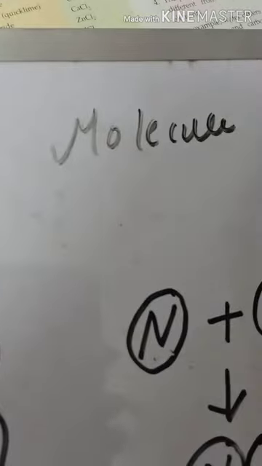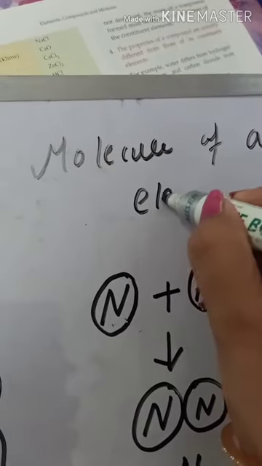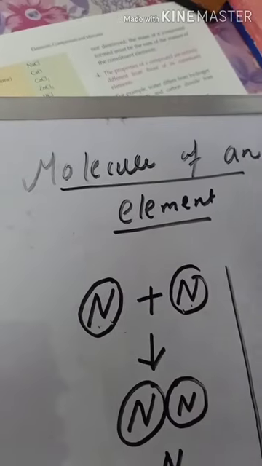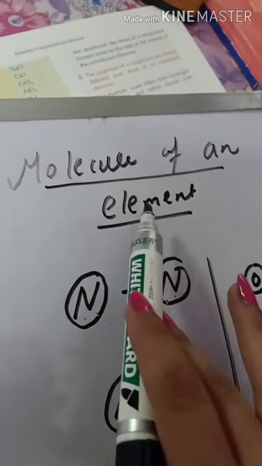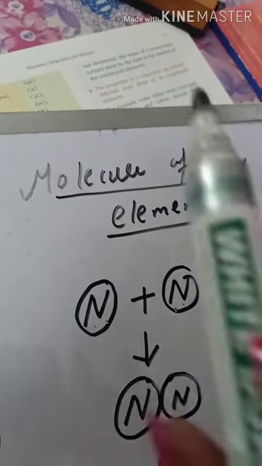So students, what do we mean by a molecule of an element? Any molecule made up of the same element is known as a molecule of an element.